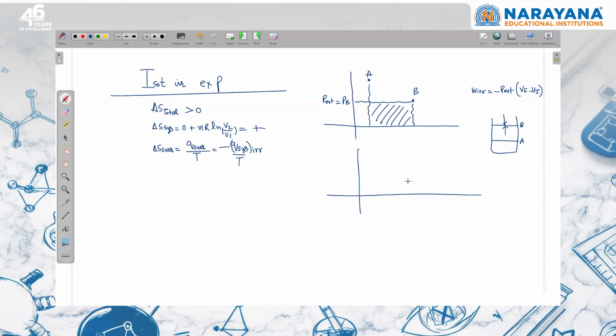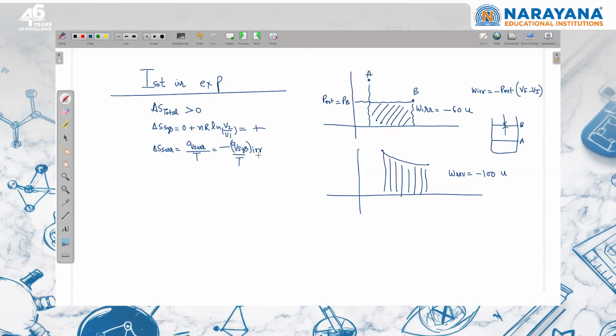If the same process is there, moving from A to B reversibly, this is the graph. The work done is equal to the area under the graph. This is for a reversible process. If we are expanding something reversibly, the magnitude of work done will be more. Suppose this is minus 100 units; here in the irreversible process, the work done will be less, say an arbitrary value of minus 60 units.